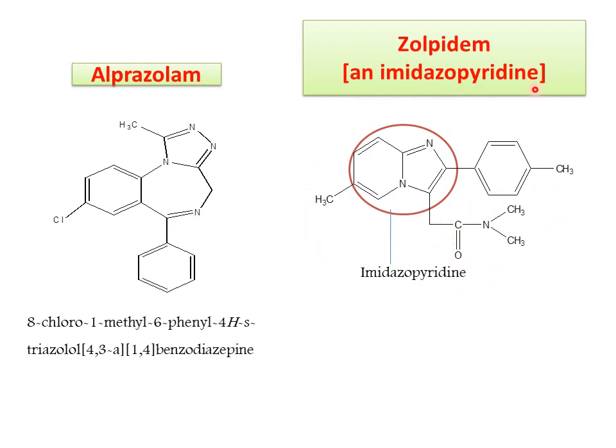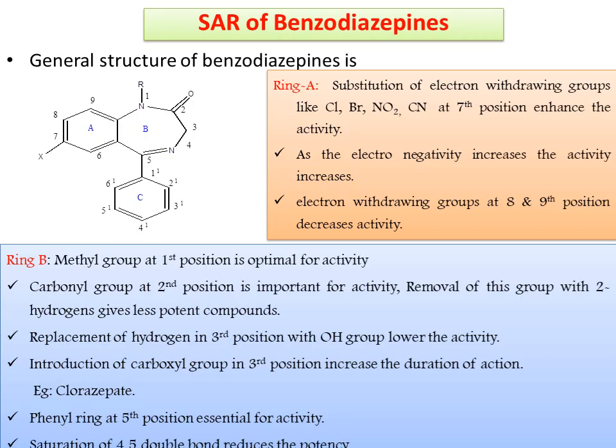It is an imidazopyridine ring containing molecule that is important for the paper. This zolpidem comes under the category of non-benzodiazepine. These are the classifications of benzodiazepines.